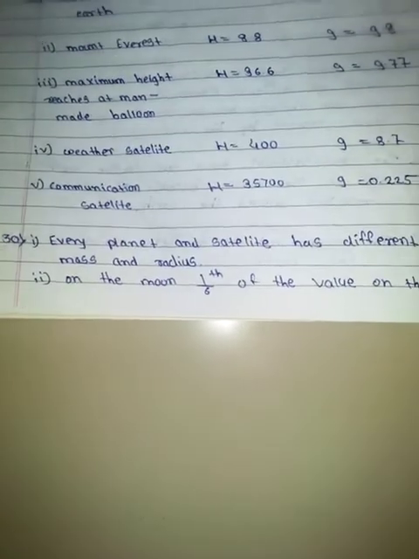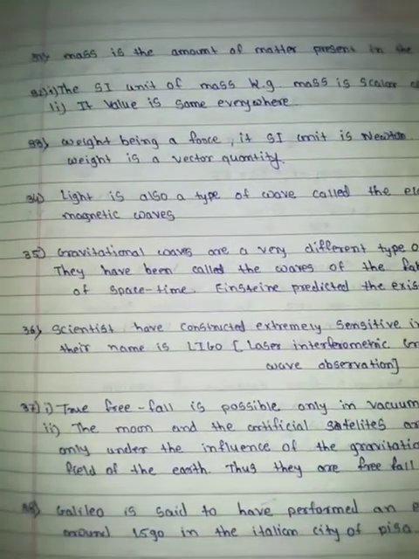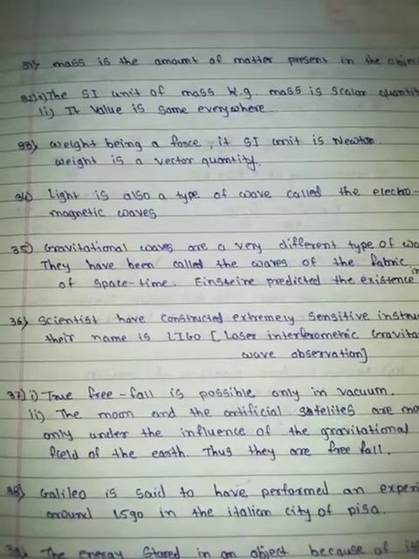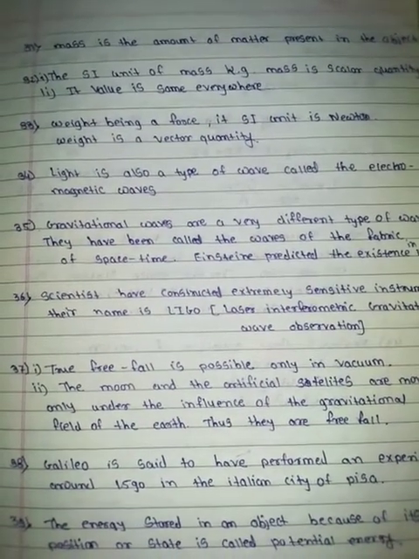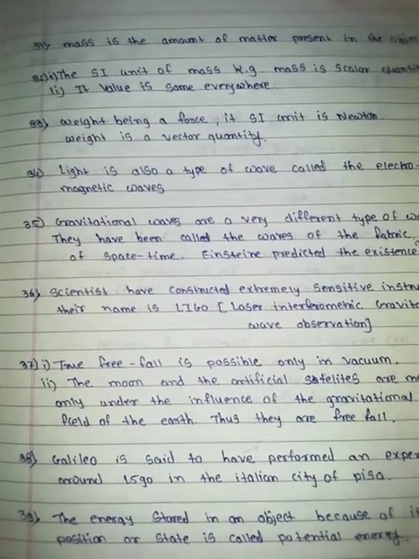Every planet and satellite has different mass and radius. On the moon, the value of g is 1/6 of the value on the earth. Thirty-first, mass is the amount of matter present in the object. Thirty-second, the SI unit of mass is kilogram. Mass is a scalar quantity. Its value is the same everywhere. Thirty-third, weight is a force. Its SI unit is Newton. Weight is a vector quantity.